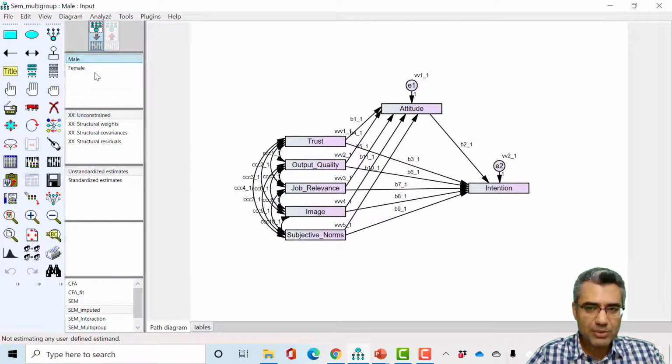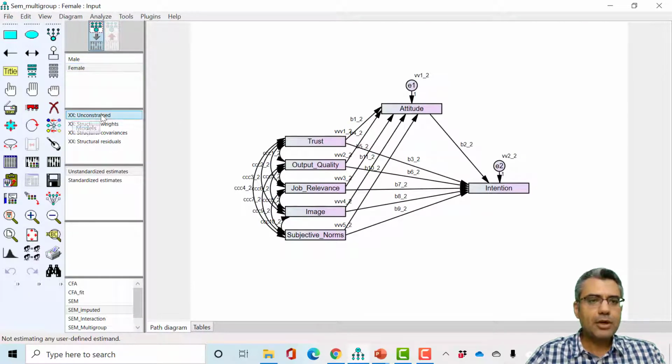Now, if I switch between male and female, you see the parameter names will change. So for example, this path from trust to attitude is B1_1 for male. When I click on female, it's now B1_2. So all _1 parameters are for the male group, and all _2 parameters are for the female group.